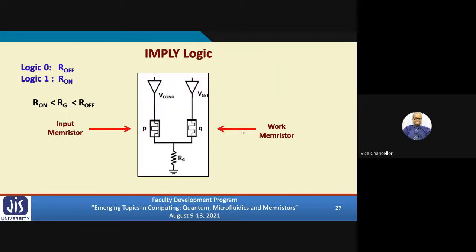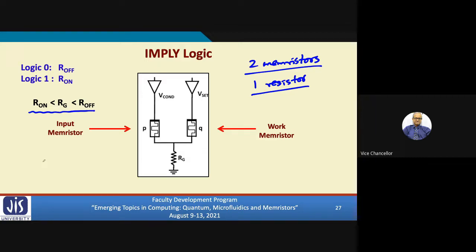Very simple. This is the circuit. We need only two memristors to realize an imply gate. And of course, one resistor. So there are two memristor devices, P and Q, and there is a resistance RG. This RG is selected such that it lies between the on and off resistances of the memristor.